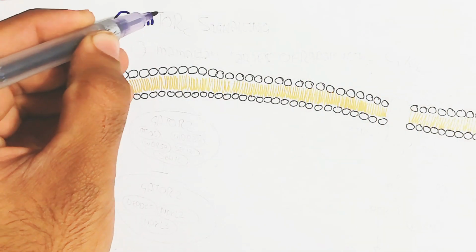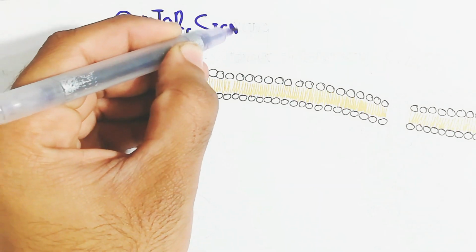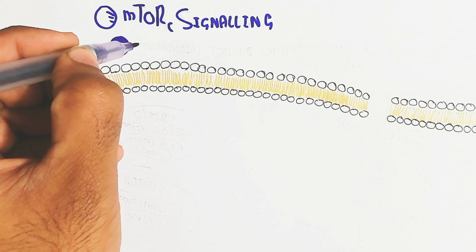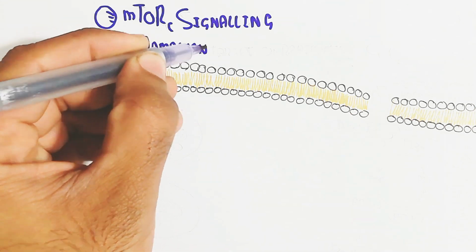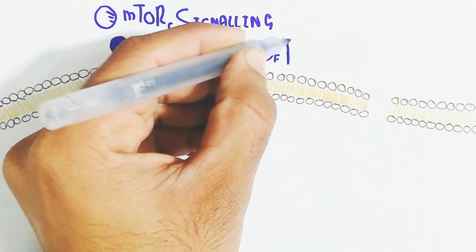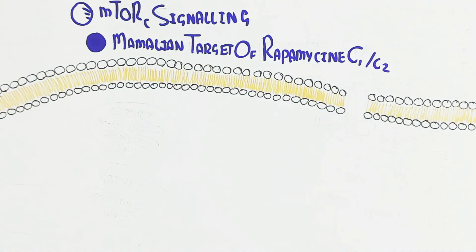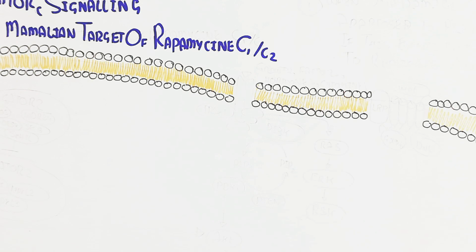Hello, in this video we will discuss the mTOR signaling pathway, the mammalian target of rapamycin. Rapamycin is a drug, which is why it is named after the rapamycin drug. The mTORC1 and mTORC2 we will discuss collectively.